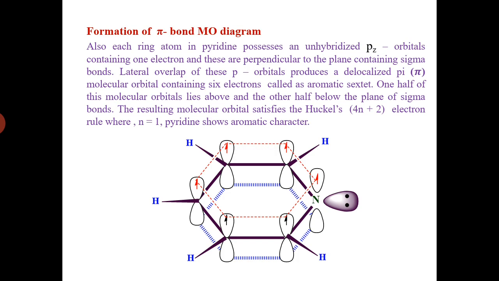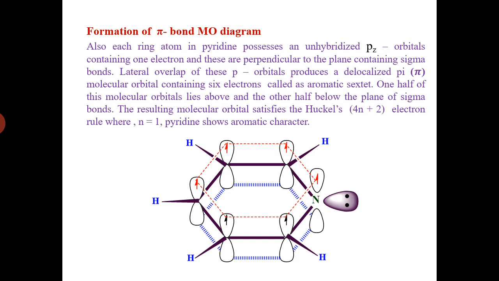In pyridine, there remains an unhybridized pz orbital containing one electron, and these are perpendicular to the plane containing sigma bonds, meaning all sigma bonds are in one plane. The remaining pz orbital contains one electron, and these are perpendicular to the plane of sigma